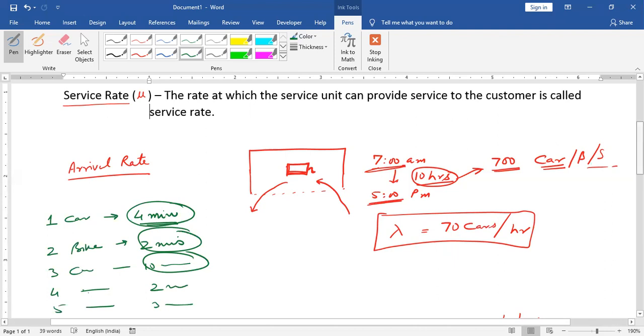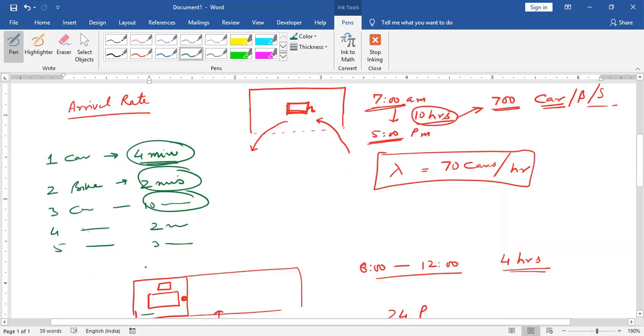So the total time spent on filling petrol is 4 plus 2, that is 6, 6 plus 10, 16, 16 plus 2, 18, 18 plus 3, that is 21 minutes, in 5 cars. So 21 divided by 5 is 4.2. So 4.2 minutes will be spent on a particular vehicle on average.